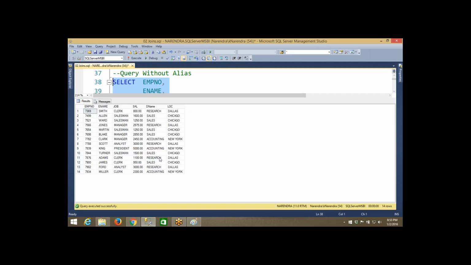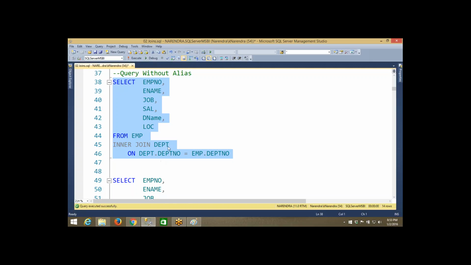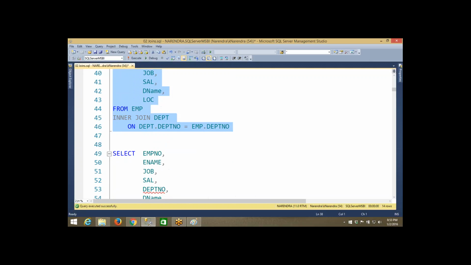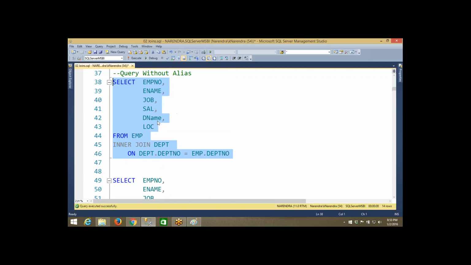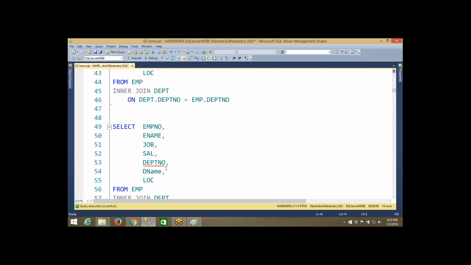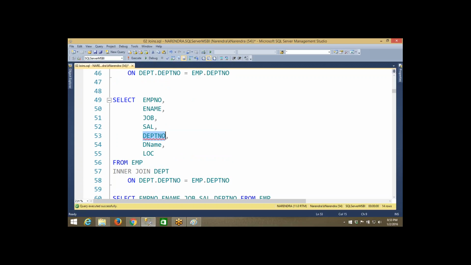So for that, what am I writing? I'm writing the department number column also. I had missed that column here. Why did I miss it? There is some intention here, I will show you. The column that we missed is the department number. Please look into that. Select employee number, employee name, job, salary, department number, department name, location from employee inner join, same query as it is. I have added one column. Let me execute.